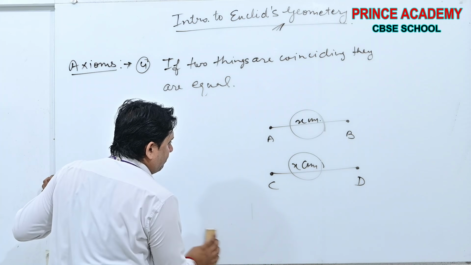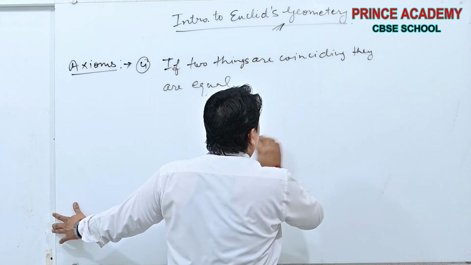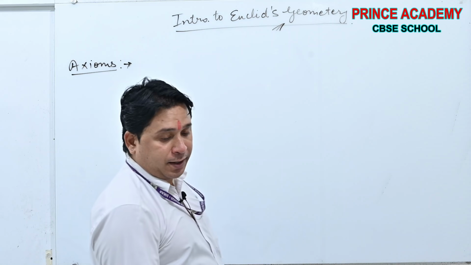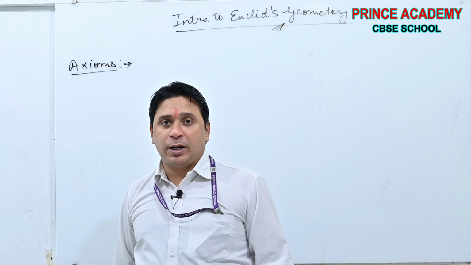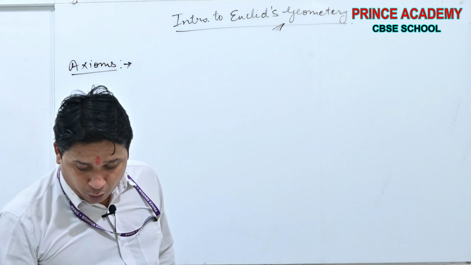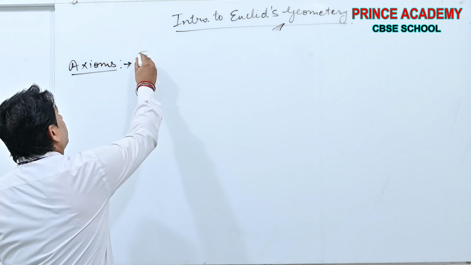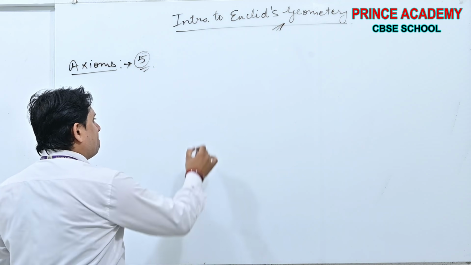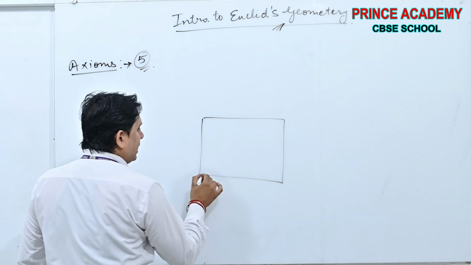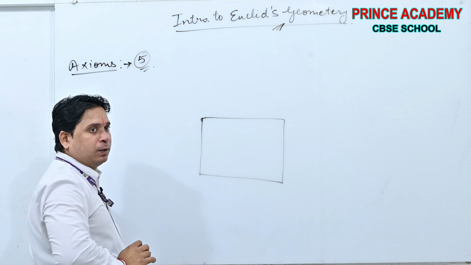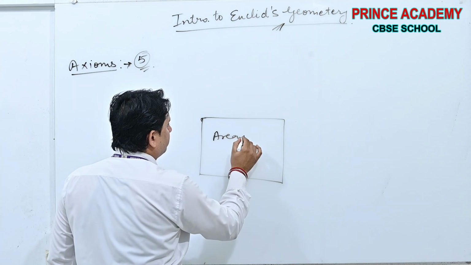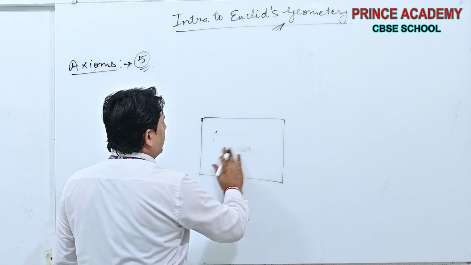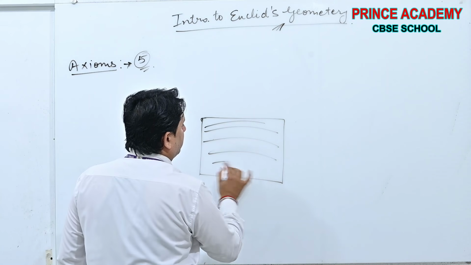Now axiom number 5. Done beta? You all have worried about it? Now, axiom number 5. See beta, so simple is this. Suppose in this box, the area is 100 centimeter square. The area of this box is 100 centimeter square.